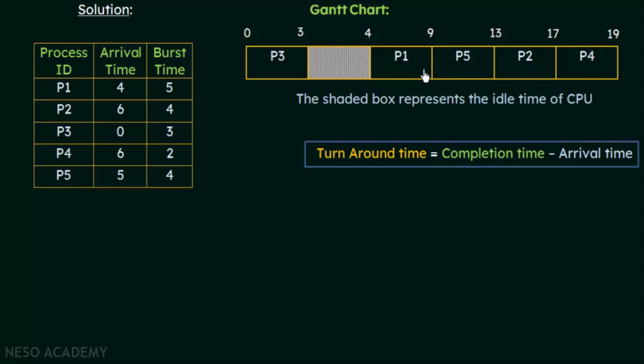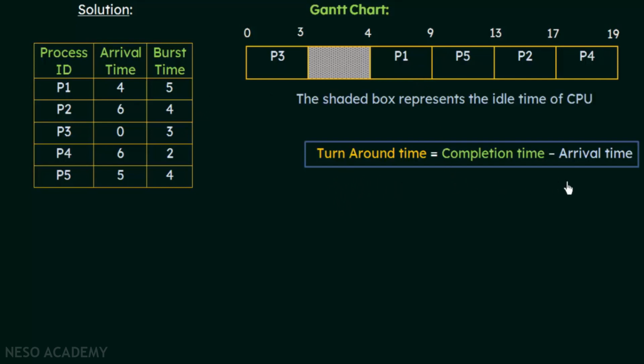For example, if we look at process P1, it completed its execution at the 9th unit of time. So that is the completion time for process P1. Now minus the arrival time. When did process P1 actually arrive? For that you have to look at this table here. It arrived at the 4th unit of time. So the completion time, which is 9, minus the arrival time, which is 4, which is 5 units of time, is the turnaround time for process P1. So that is how you calculate.